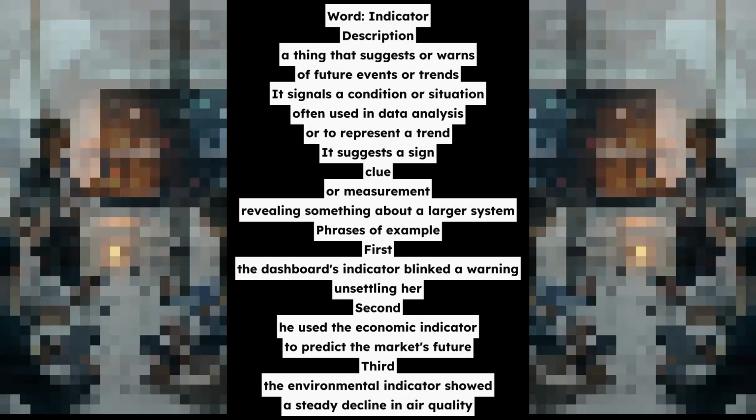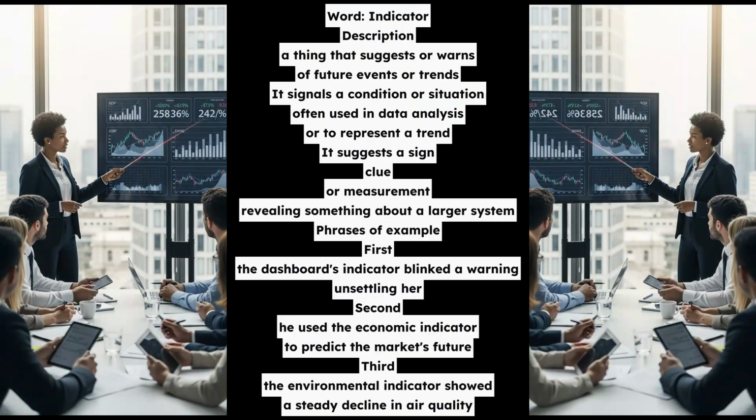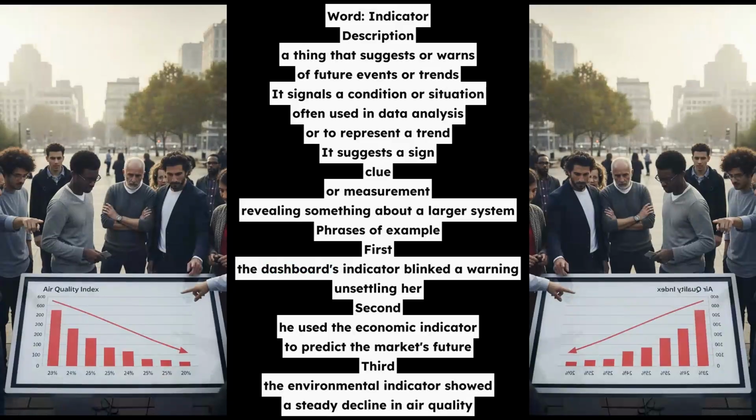Phrases of example. First, the dashboard's indicator blinked a warning, unsettling her. Second, he used the economic indicator to predict the market's future. Third, the environmental indicator showed a steady decline in air quality.